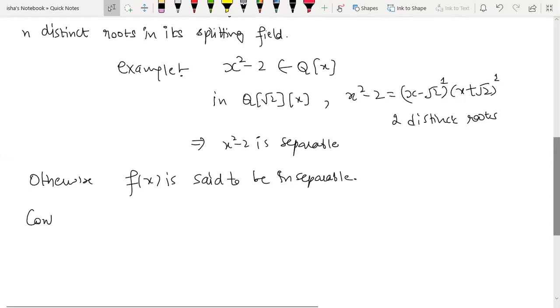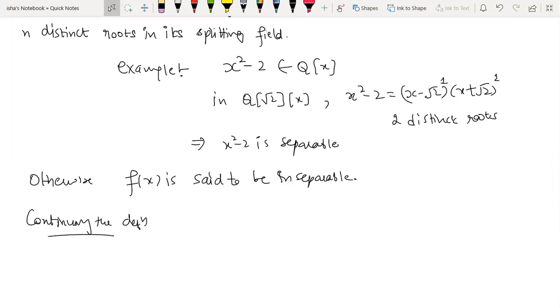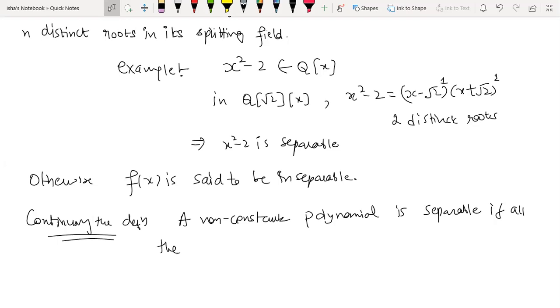So continuing the definition, we have that a non-constant polynomial is separable if all the irreducible factors,